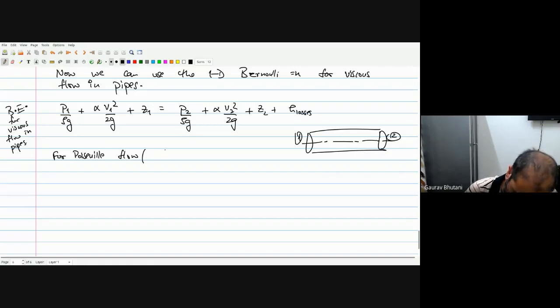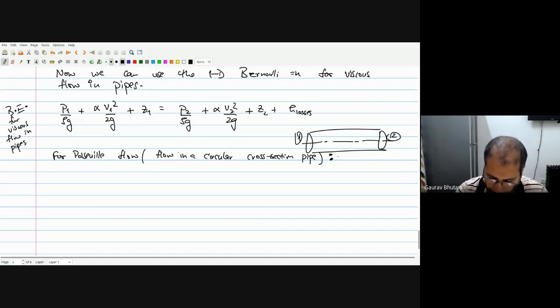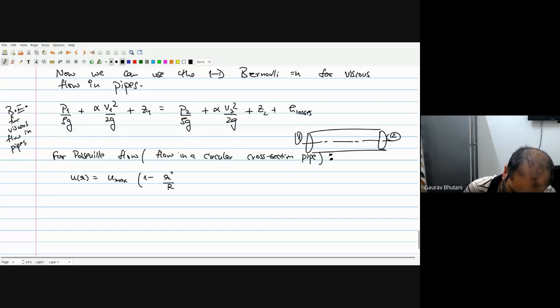that is flow in circular cross-section pipe. Well, Poiseuille flow is a general term used for flow between any two plates or pipe, but in this case for a circular cross-section pipe, we know that the flow profile is parabolic. So we know that u as a function of r is equal to some u max times 1 minus r upon capital R square.